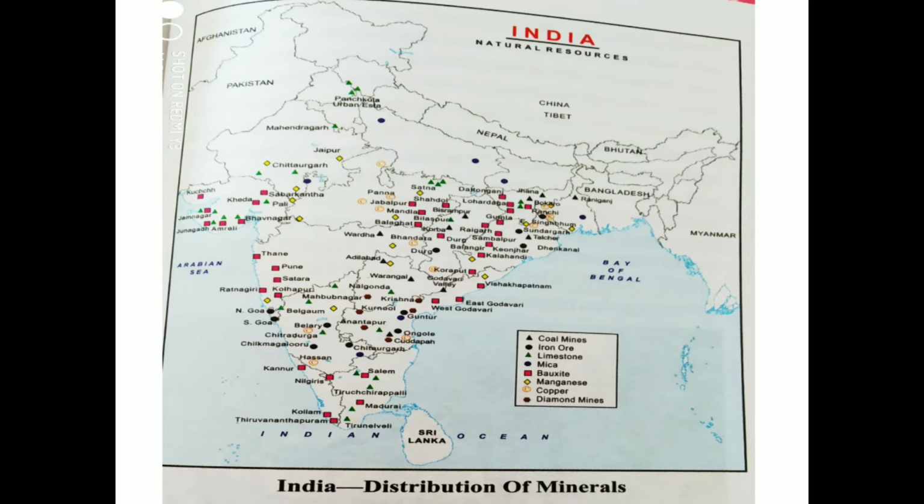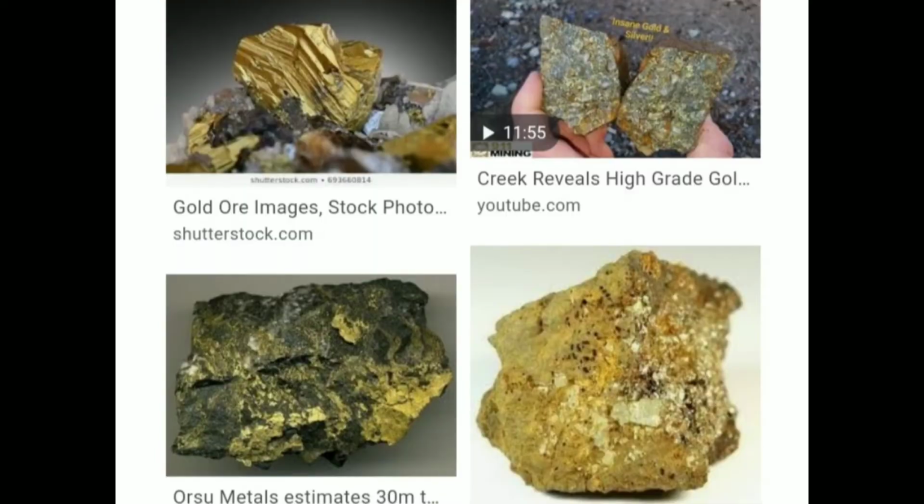Next we have gold. Gold is another important mineral found in India, and it is a limited resource, meaning it is not found in great abundance, but still some amount of gold is found in our country. Majorly it is in Kolar in Karnataka, where there are deep mines from which this expensive mineral is extracted. Then we have salt.